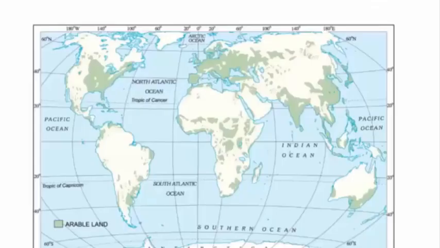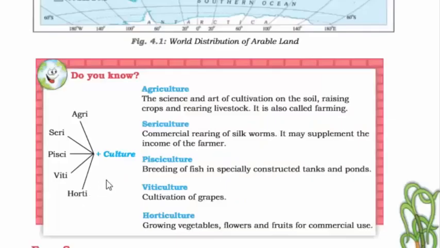So if you look at this world map, it is a world distribution of arable land. The meaning of arable land is land which supports agriculture, which is fertile enough to grow crops. So in terms of primary activity, there are 5 types of culture. When I say culture, I mean the culture related to economic activity. So they are agriculture, we have sericulture, we have pisciculture, we have viticulture, and then horticulture.